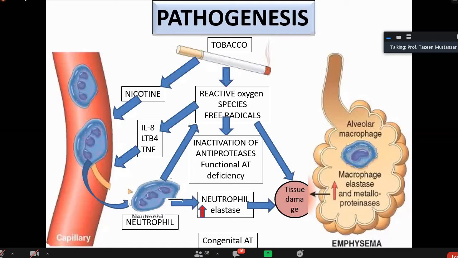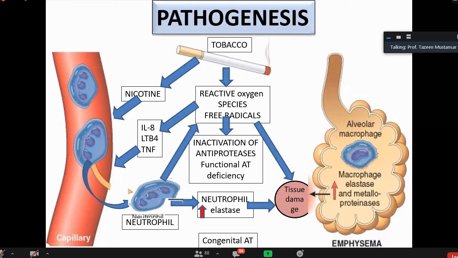When there is destruction of the elastin that is present inside the wall of these alveoli, what occurs? The elastic recoil of the lung parenchyma adjacent to the small bronchioles, that is the respiratory bronchiole or the terminal bronchiole, is not supported by it.